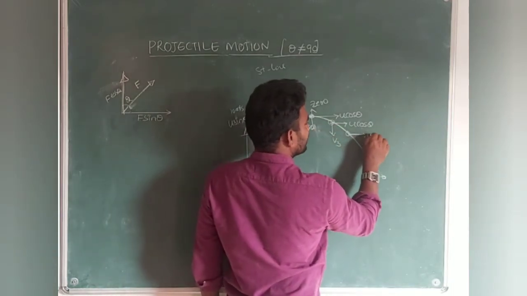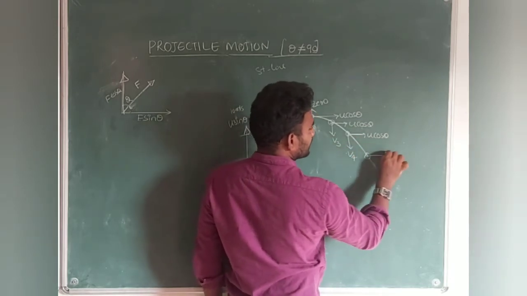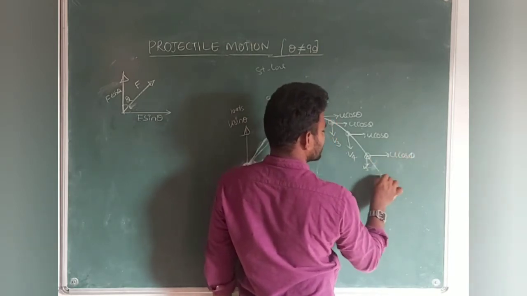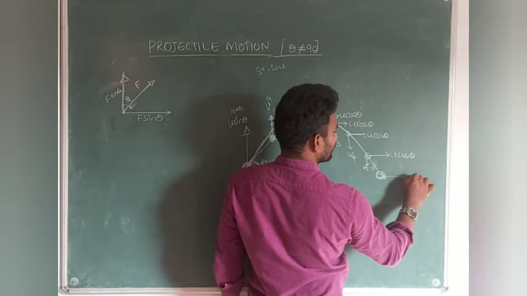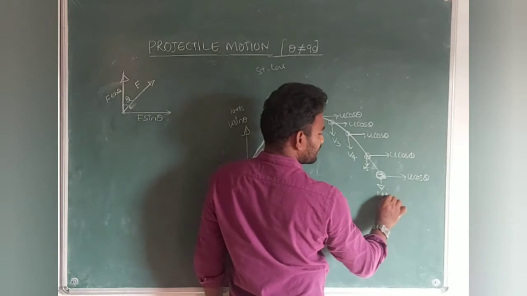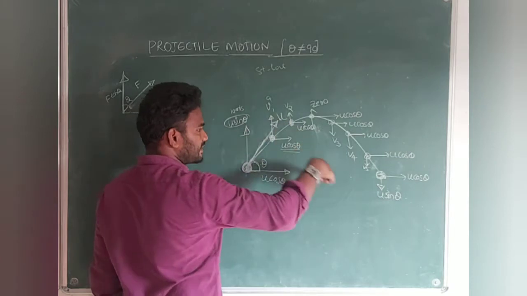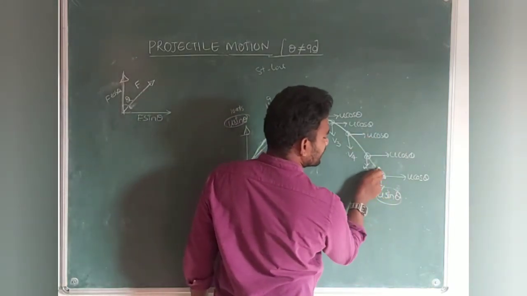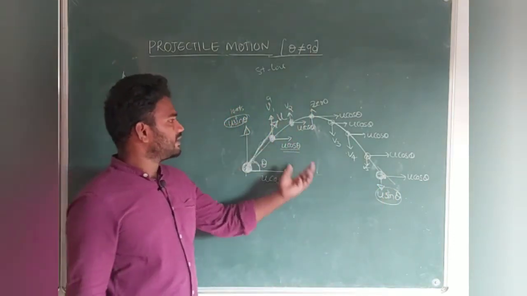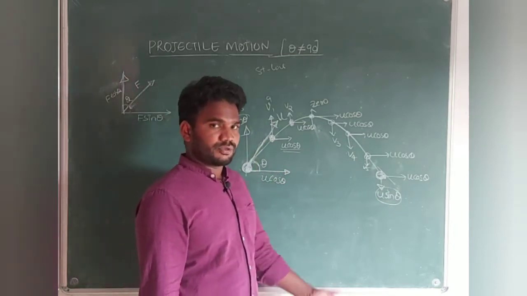So again u cos theta, v4 it will increase. So again u cos theta same, v5 it will increase. Suppose let me consider it has reached the ground, there also u cos theta will be there while it is reaching, but coming back u sin theta as it is. With what velocity it has started, with the same velocity it is going to end, with the same angle of projection theta. So these are the observations we are making in the case of projectile motion, students. I hope you are understanding.